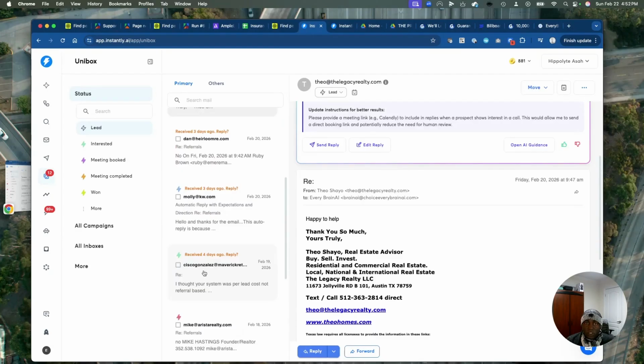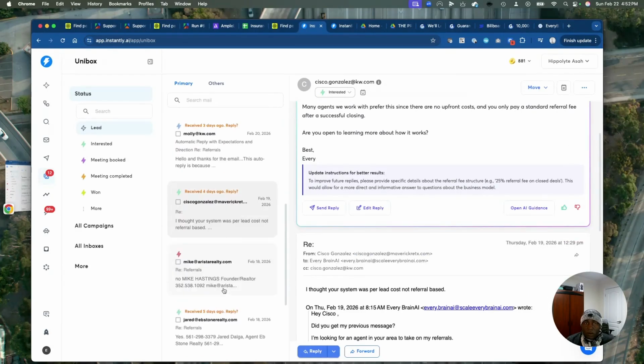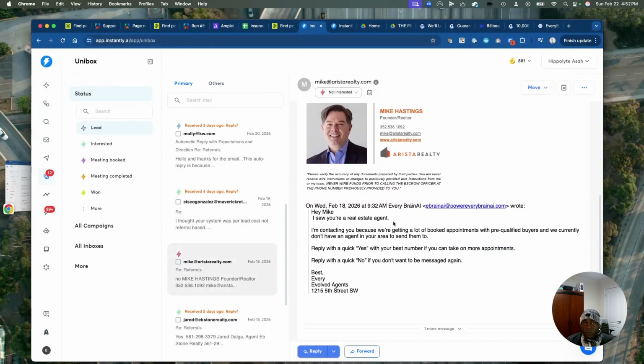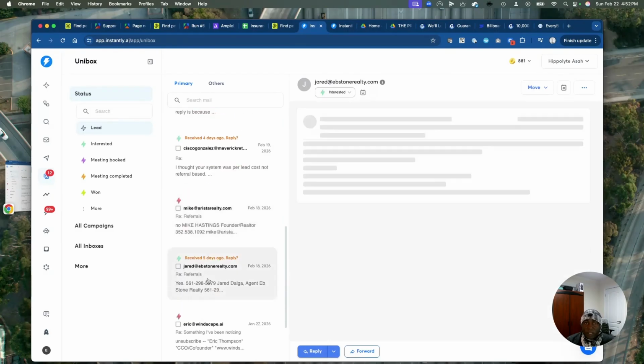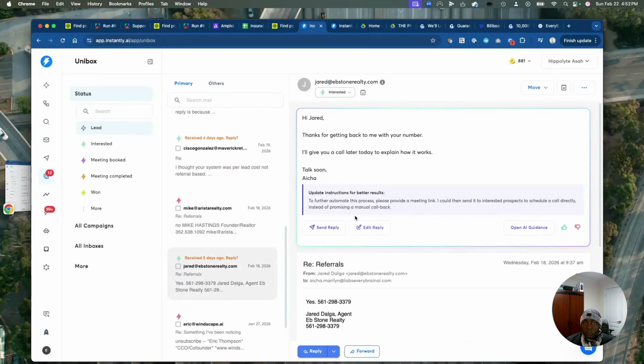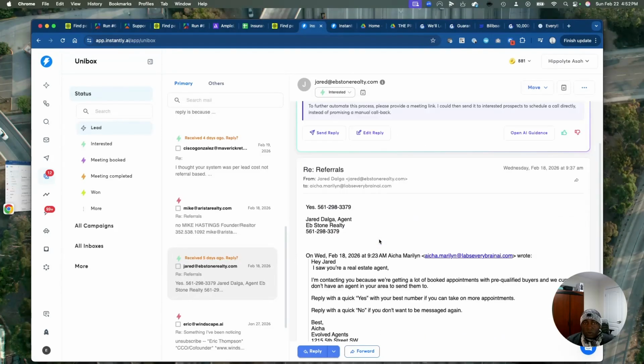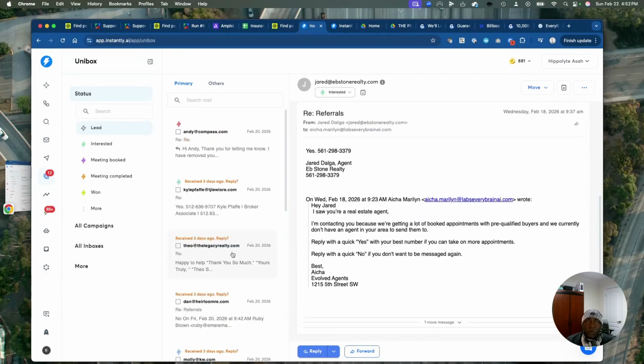It gives us an opportunity. So you see, some of the leads are good, some of them are not so good. We don't expect everybody to reply. But look at this: we've sent just a couple of emails and I've had about 3 leads that are open to talk to us. From those 3 leads that are open, maybe we close 1. Imagine for every 3 leads you talk to, you close 1, right?